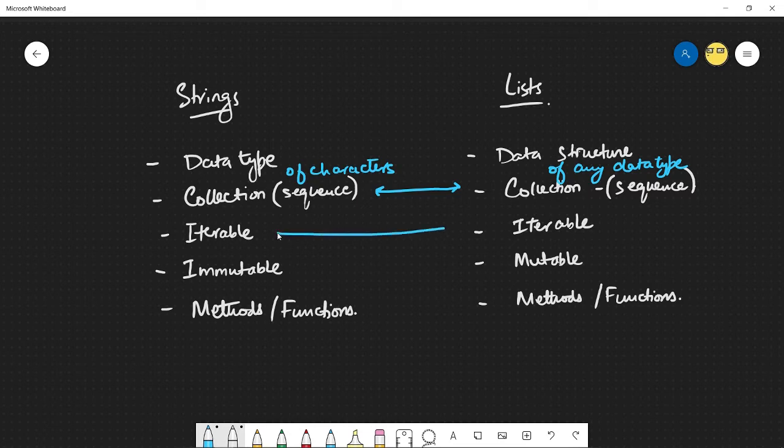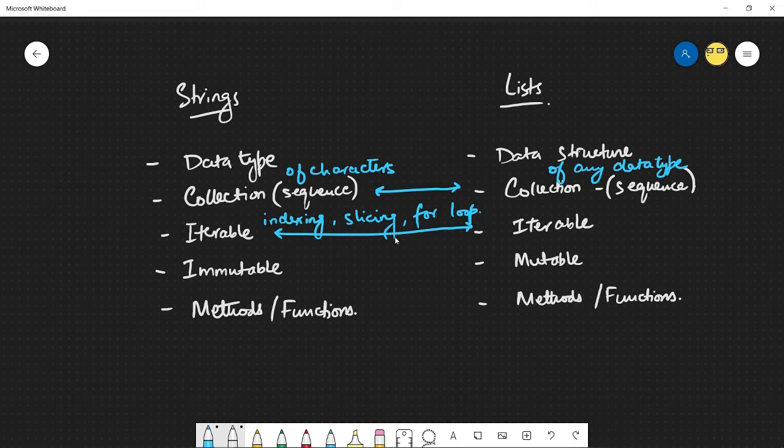Next thing that's common is that strings are iterable, so I can use them for indexing, I can use them for slicing, and I can use them for a for loop. And the same thing applies here too. So lists are also iterable, which means that I can index them, I can slice them, and I can use them in a for loop.